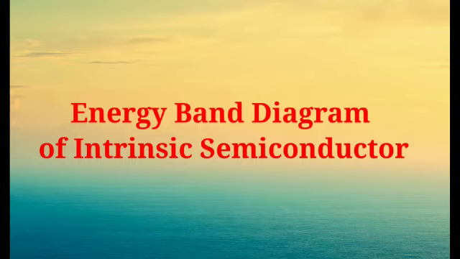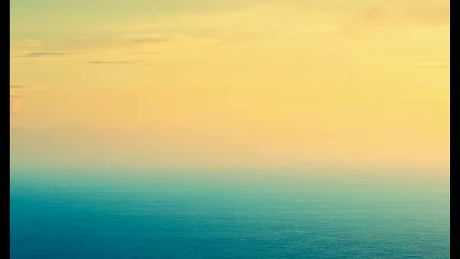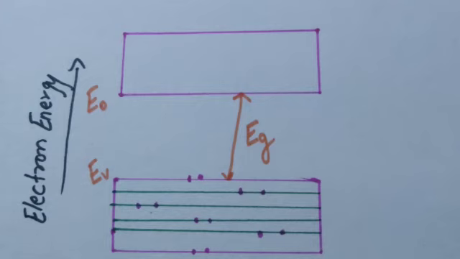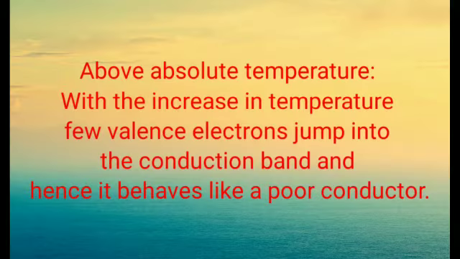Now let's understand the intrinsic semiconductor using the energy band diagram. At absolute 0 Kelvin temperature, the covalent bonds are very strong and there are no free electrons, and the semiconductor behaves as a perfect insulator, as you see in the diagram. There is no movement of electrons.